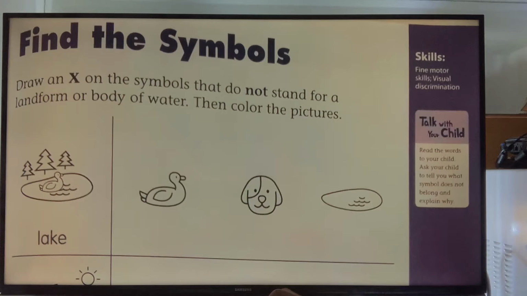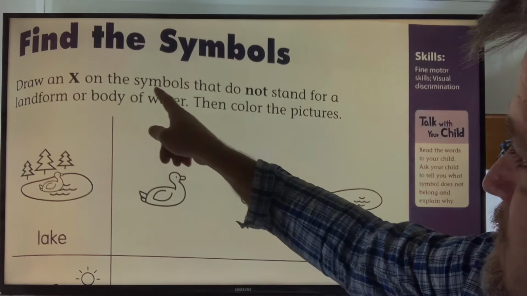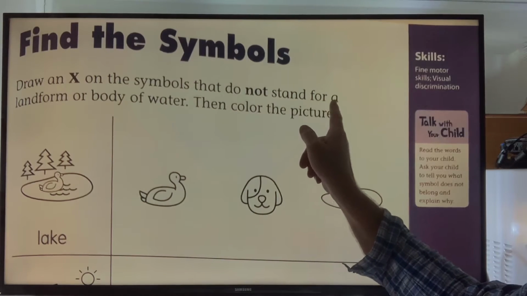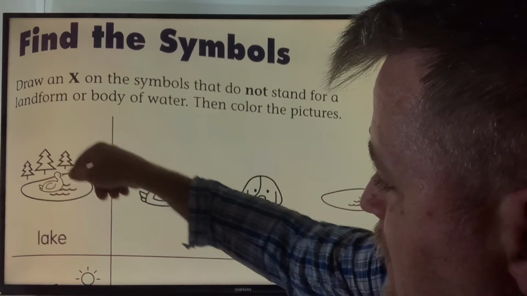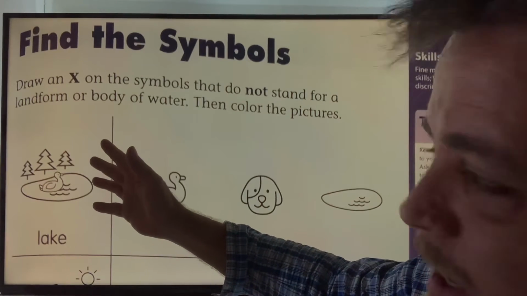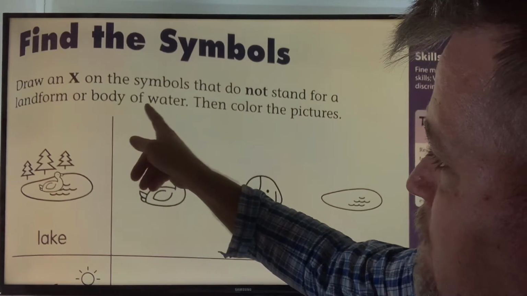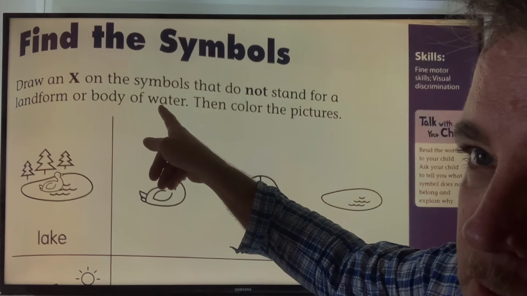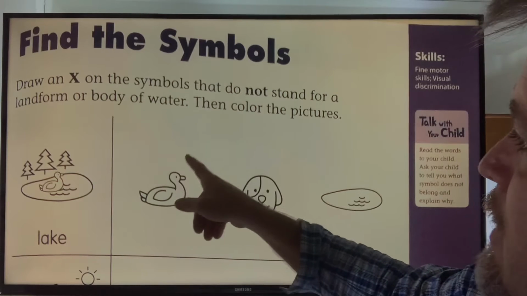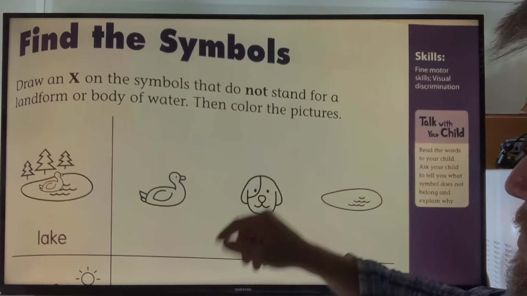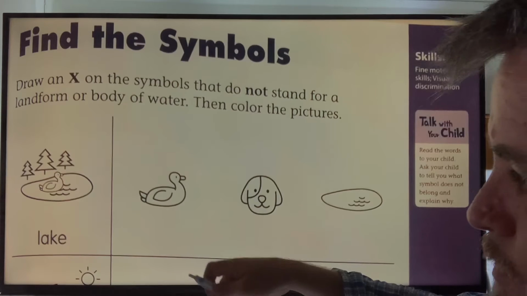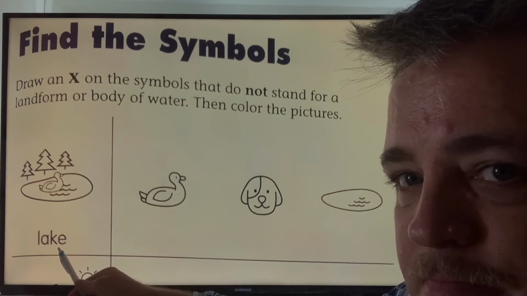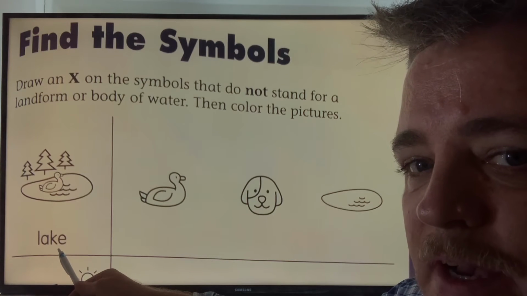Okay? Draw an X on the symbols that do not stand for a landform. A landform is a mountain on the land or a body of water. The lake, the river, the ocean is a body of water. Then color the pictures. So if we look at number 1, this is a body of water. What is it? Good. It's a lake.